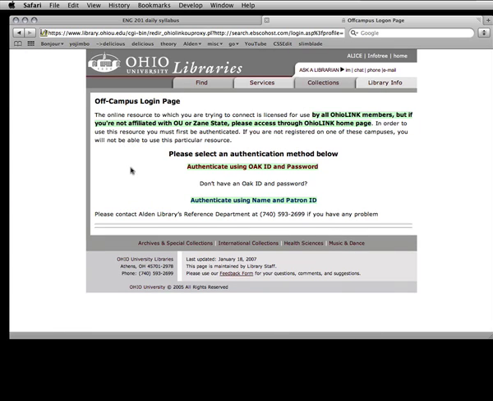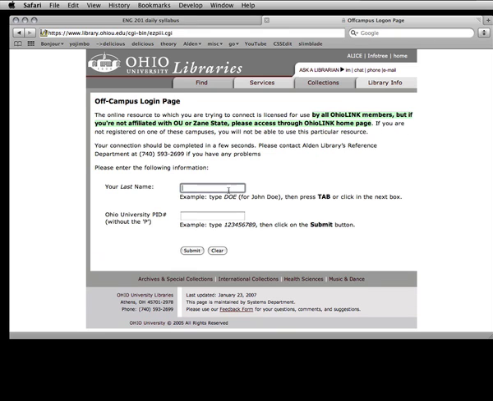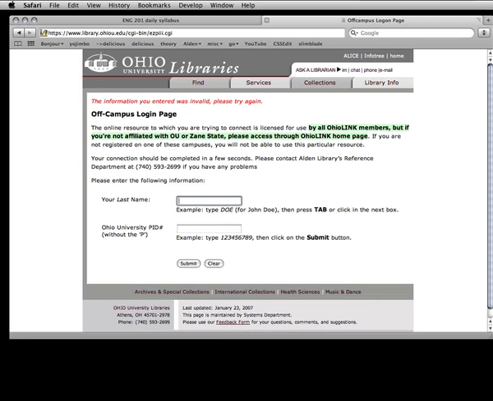Because I'm accessing this resource from off-campus, I'm presented with an off-campus login page. Those of you who are accessing this information from on-campus won't be presented with this intermediate step. But if you are presented with this intermediate step, simply choose one of the methods and provide your credentials. And then click Submit.